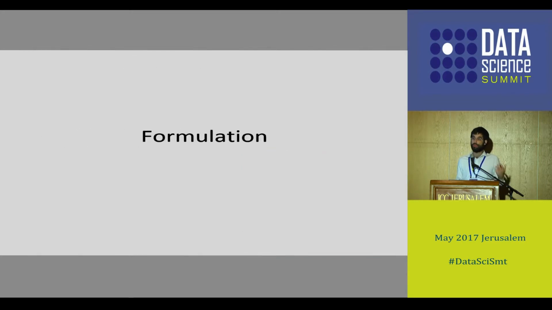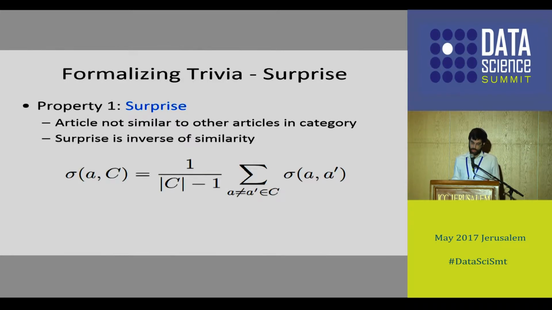So let's start formulating what it means to be trivia-worthy. So the first property we think of is surprise. As we saw with the Grammy Award, it's surprising that Obama won a Grammy Award. So when is an article surprising in a given category? It's surprising when it's not similar to other articles in the same category. So surprise will be the inverse of similarity. So what is similarity?